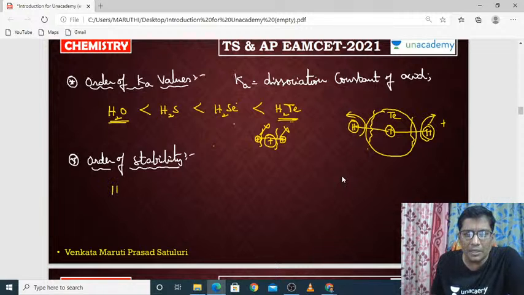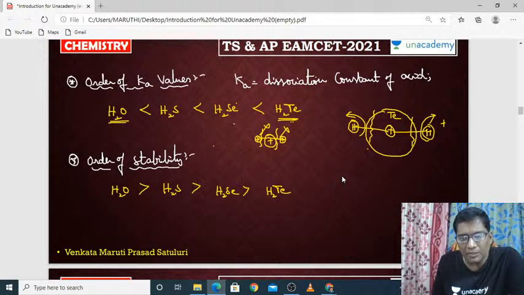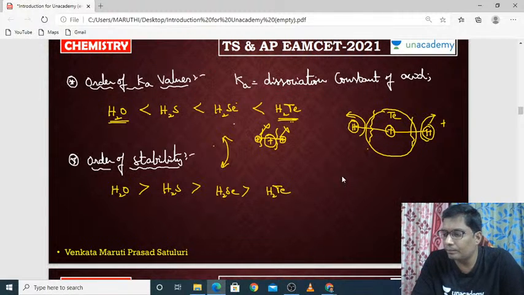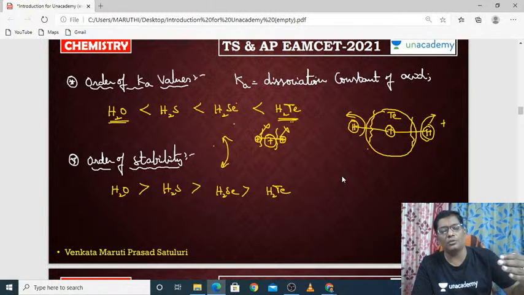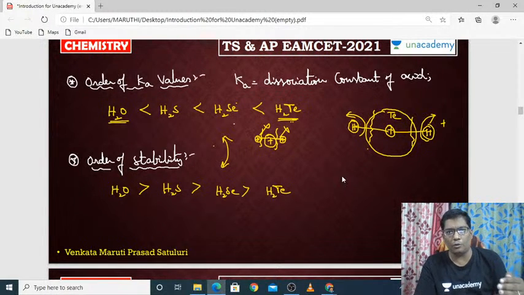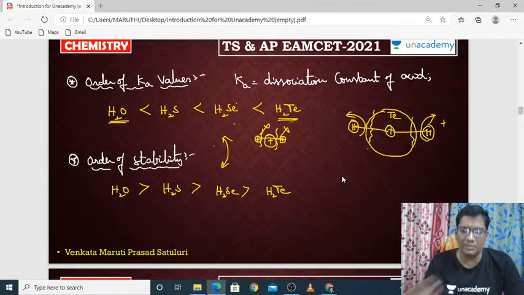So the stability order of the hydrides is looking like this. It is completely reversed to the order of Ka values. Okay, compare the Ka values of all the hydrides of 6A group elements with the stability order of the 6A group elements, then it is completely vice versa. They are completely reversed with each other.